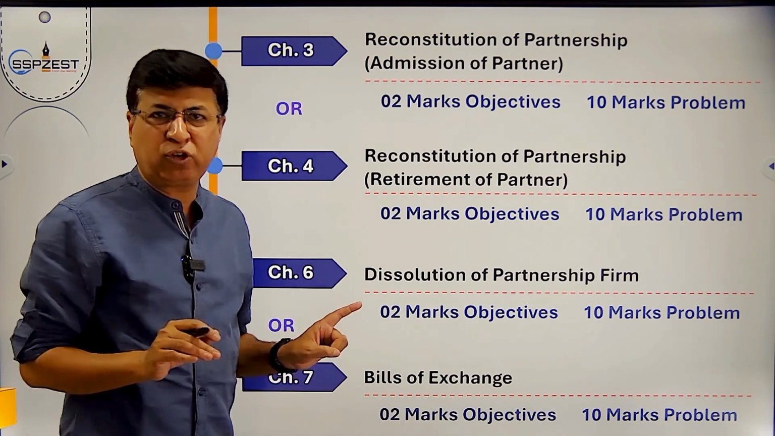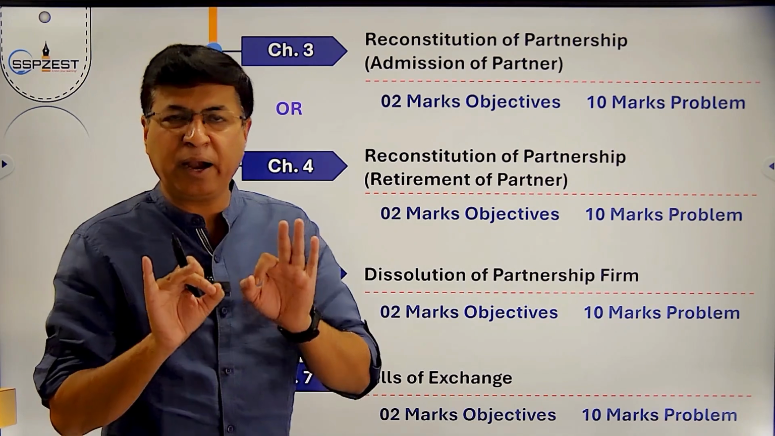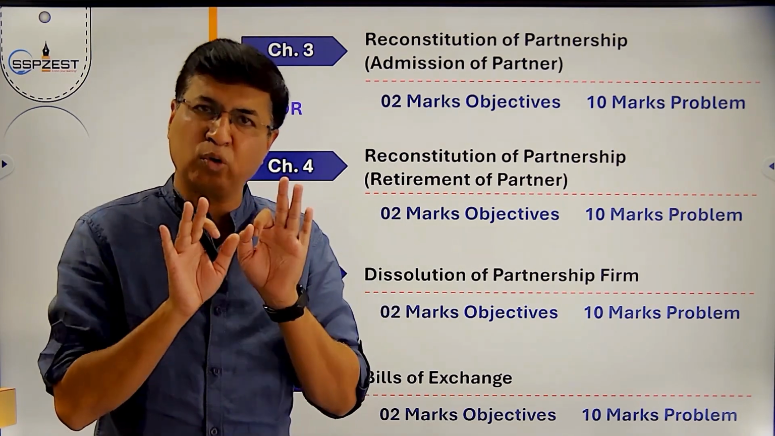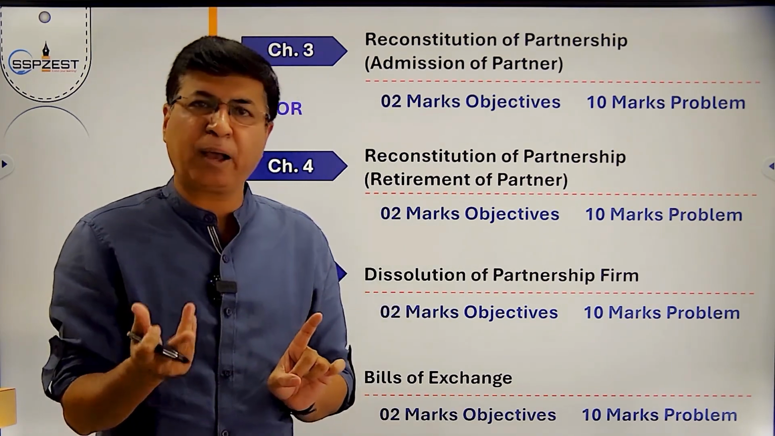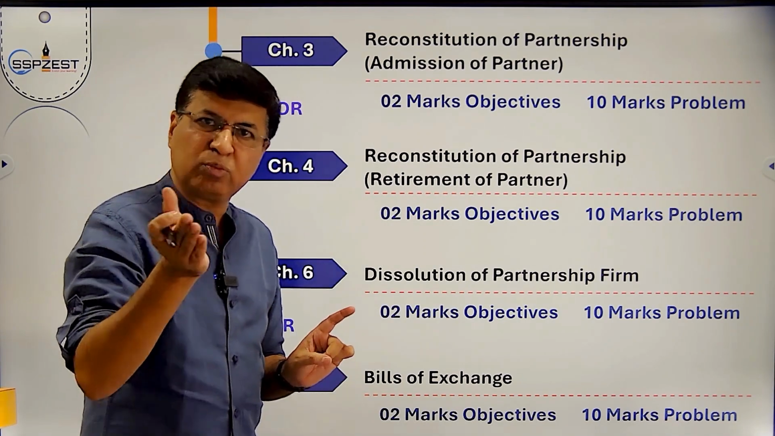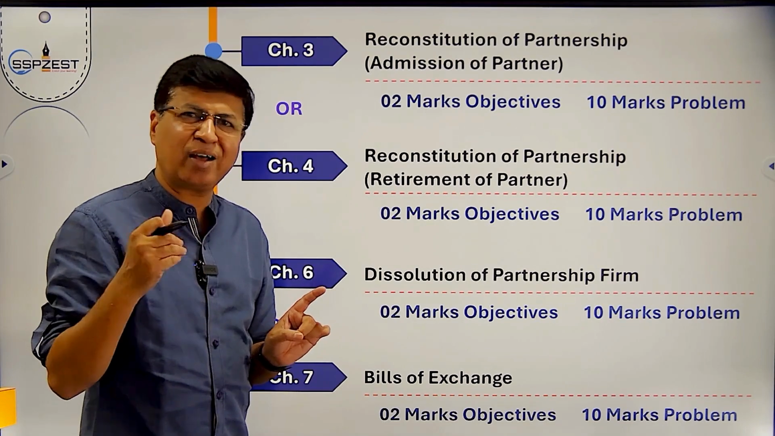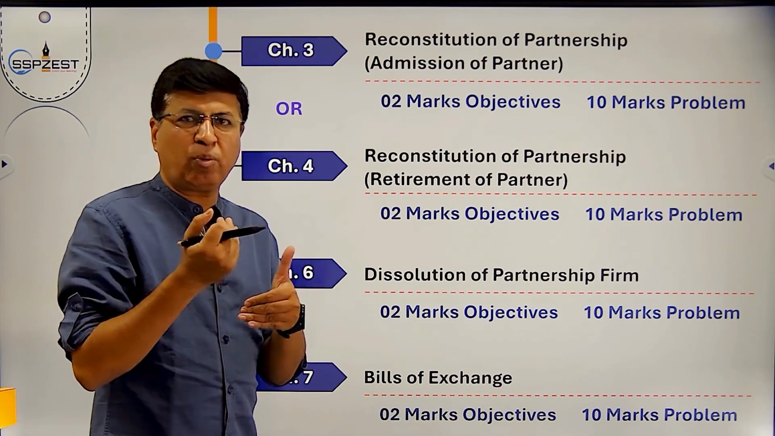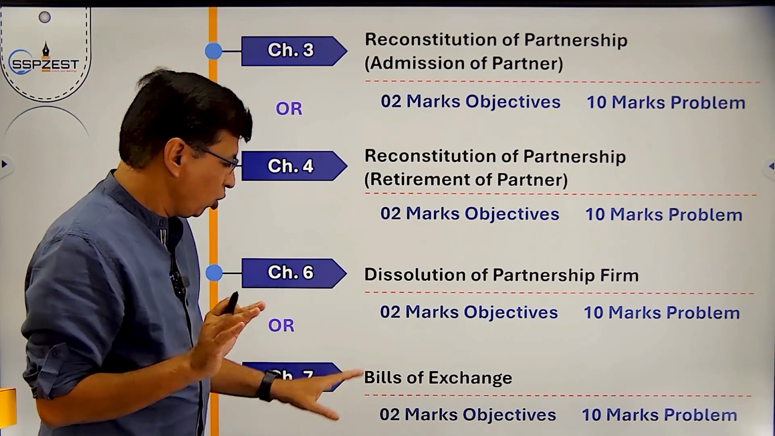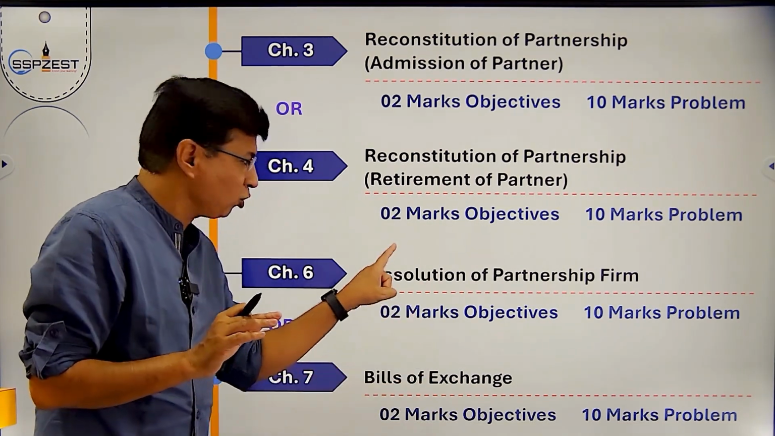In bills of exchange, 100% journal entries are asked in the books of drawer or drawee. Maximum journal entries in the books of drawer are asked. Drawee is asked rarely, and the ledger of the drawee is generally asked. So, bills of exchange or dissolution.